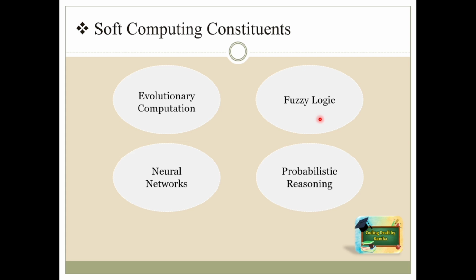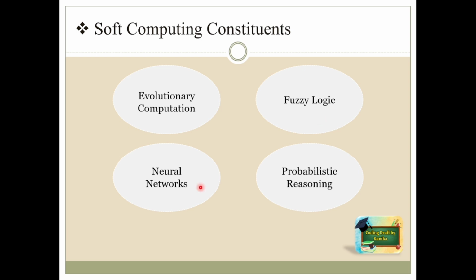Fuzzy logic tries to capture the human ability of reasoning with imprecise information. It uses degrees of truth between 0 and 1. It is useful in systems like air conditioners, washing machines, control systems, etc.